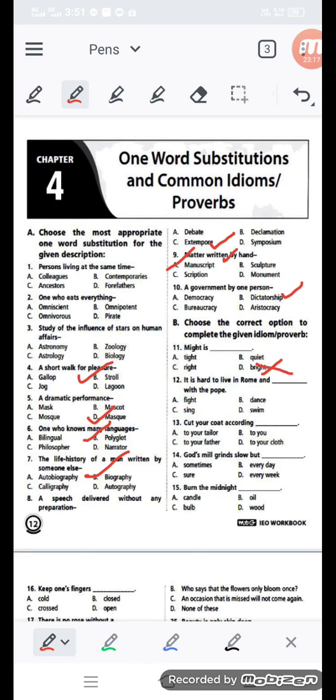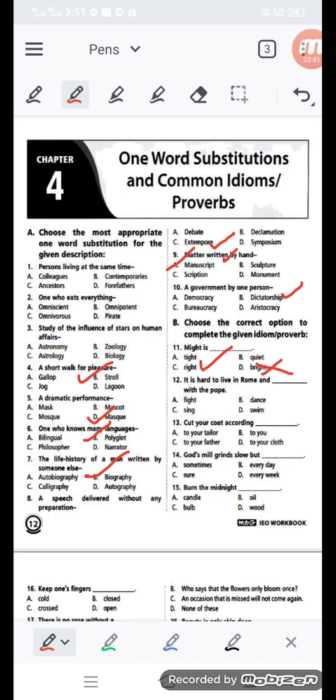No, it is not bright, it is right. Might is right. Sometimes it matches with the proper rhyming scheme, like might and right. But here in the four options, you are getting the wrong rhyme, so you have to choose the right answer for this.